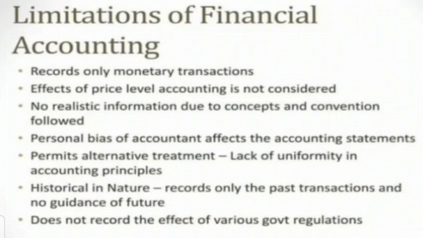Limitations of financial accounting. It records only monetary transactions; the effects of price level changes are not considered. Information is not fully reliable due to the concepts and conventions followed. Personal bias of the accountant can affect the accounts. Accounting standards permit alternative treatments, and there is a lack of uniformity in accounting principles. It is historical in nature, recording only past transactions as guidance for the future, and does not record the effect of various regulations.